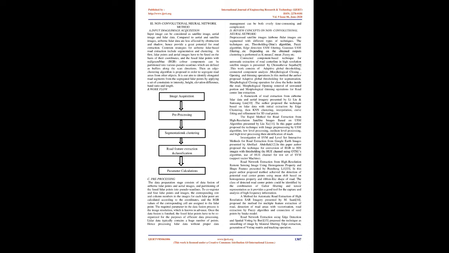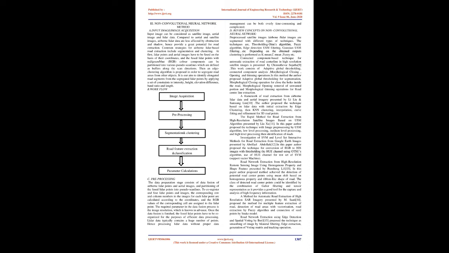Pre-processed satellite images, airborne, and LiDAR images are segmented with different types of techniques. The techniques are thresholding, Otsu's algorithm, fuzzy algorithm, edge detection, USM filtering, Gaussian USM filtering, etc. Depending on the obtained outputs, clustering is performed as k-means, c-means, fuzzy, etc.